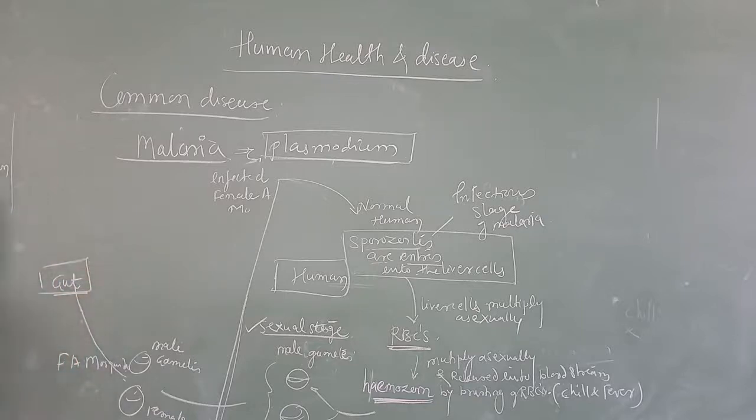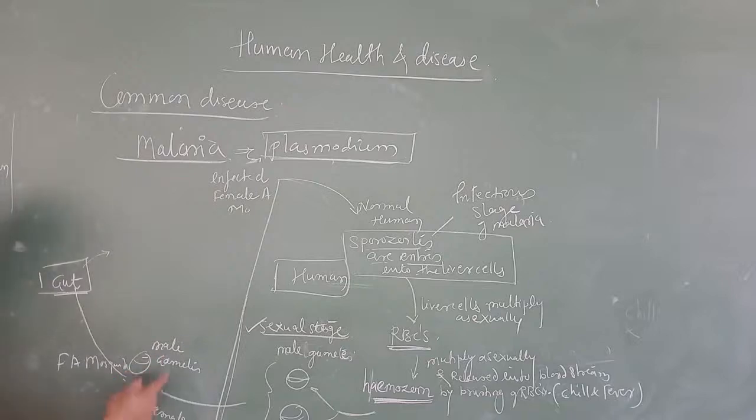In the gut region of the female Anopheles mosquito, fertilization takes place. What is meant by fertilization? I think you have all come across fertilization. Fertilization is the union of male and female gamete to produce the zygote.